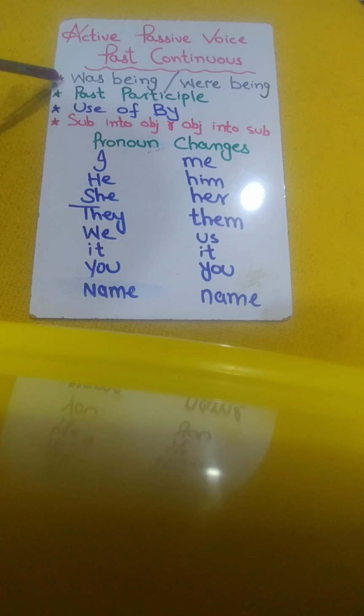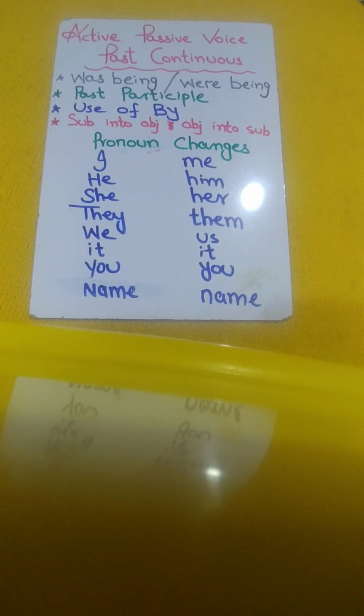In active voice we use was and were as helping verbs, but in passive voice we use was being and were being as helping or auxiliary verbs. Next, we use the past participle, which means the third form of the verb. And use of by is there. Subject will take the place of object and object will come in the place of subject.